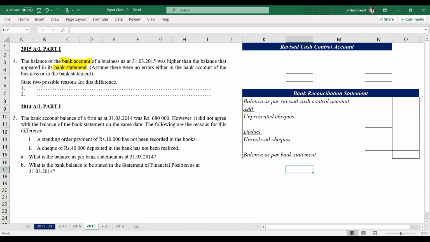Bank account balance is more, as if there were no errors either in the bank account of the business or in the bank statement. State two possible reasons for this difference. That means our bank account balance, the cash control account balance, is higher. What is the reason?